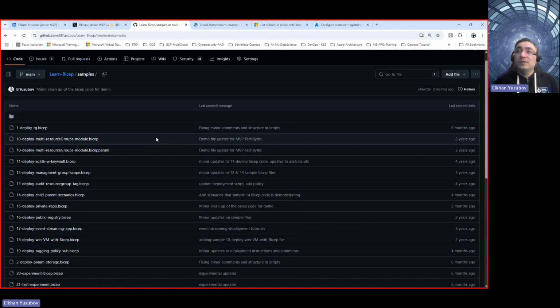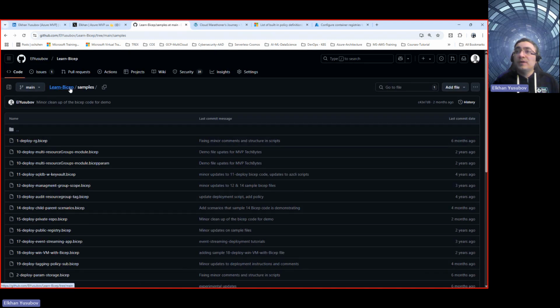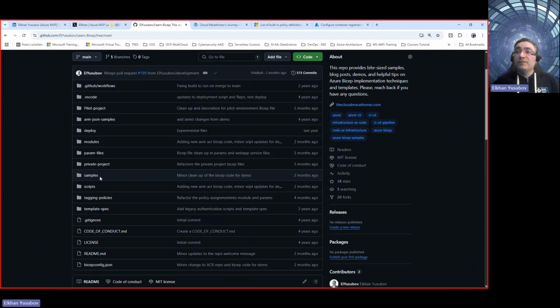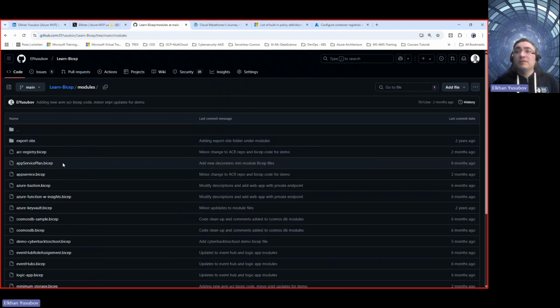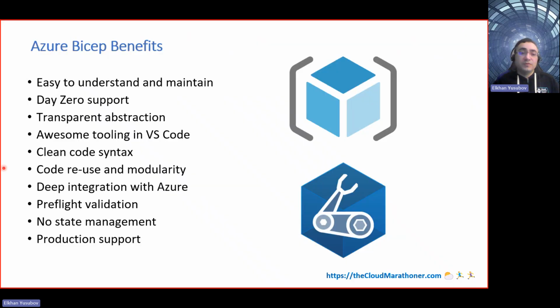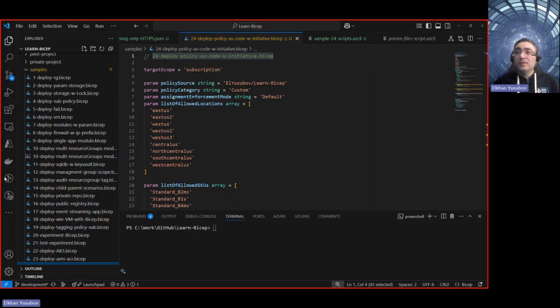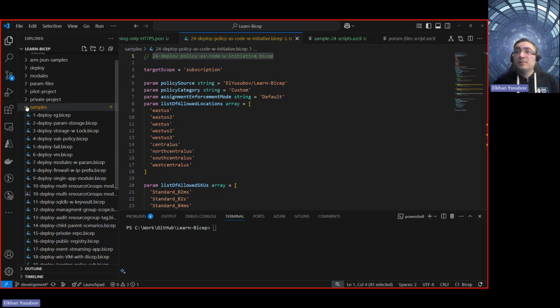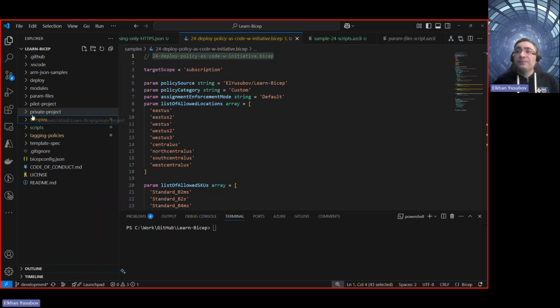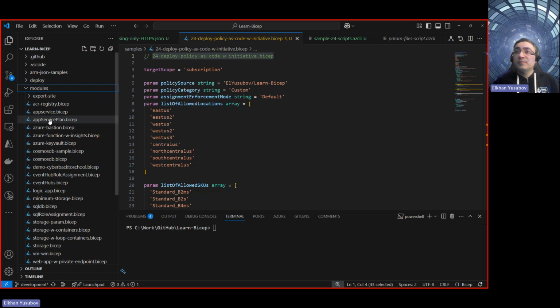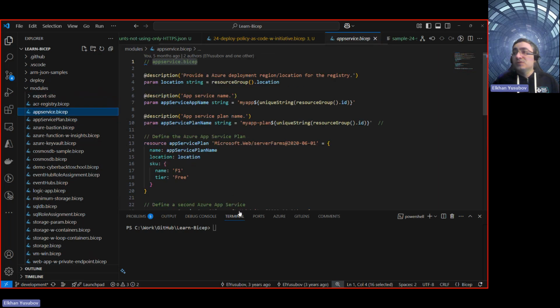So here, let me go back in Learn Bicep. If you navigate to the modules, there are a number of modules here, and one of them is App Service. I'm going to show that one. I will switch into Visual Studio Code so it's easier for everyone to see and experience it. So I'm going to switch back here to my Visual Studio Code. And here I'm going to navigate to the modules, and I'm going to open App Services. So what is it, right?